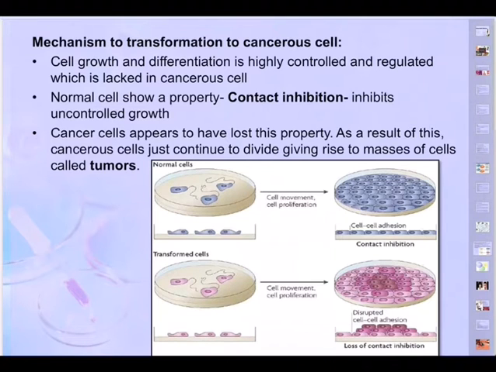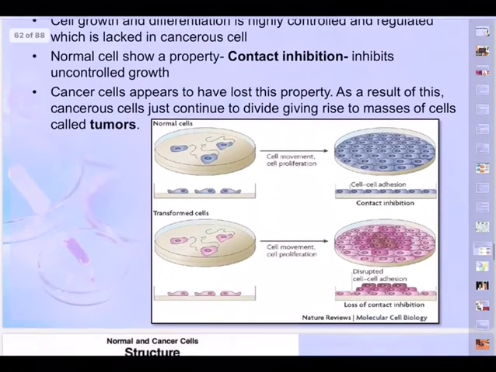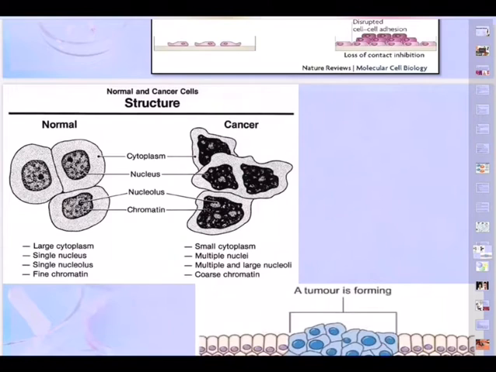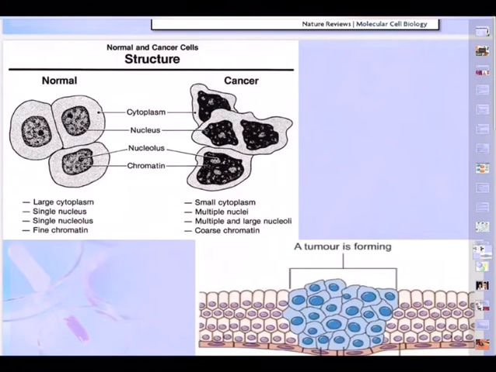Look at that, loss of contact inhibition and contact inhibition. See the difference? Cell to cell adhesion here, contact inhibition, and disrupted cell to cell adhesion, loss of contact inhibition. Look at the mass of cells that are being produced, and look at the difference in the structure when we see under the electron microscope the normal cell structure and the cancerous cells.